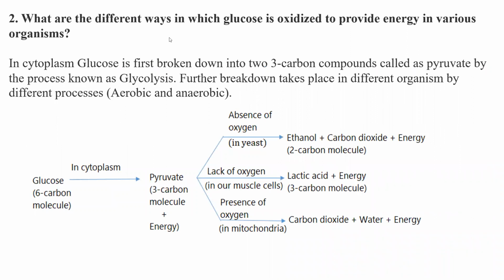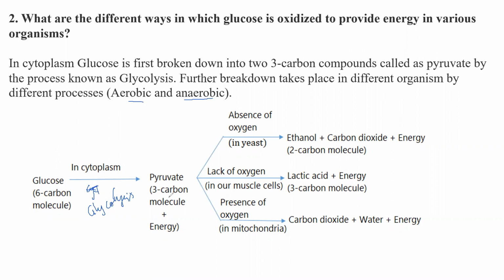Second question, what are the different ways in which glucose is oxidized to provide energy in various organisms? In the cytoplasm, glucose is first broken down into 3 carbon compounds called pyruvate by the process known as glycolysis. Further breakdown takes place in different organisms by different processes, anaerobic and aerobic respiration. As you know, you already studied this. Glycolysis takes place in the cytoplasm.